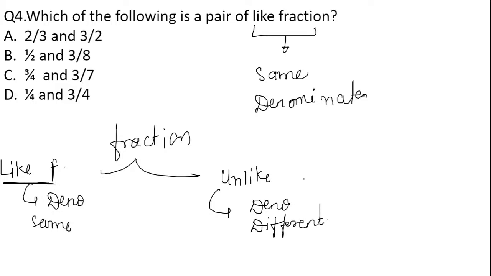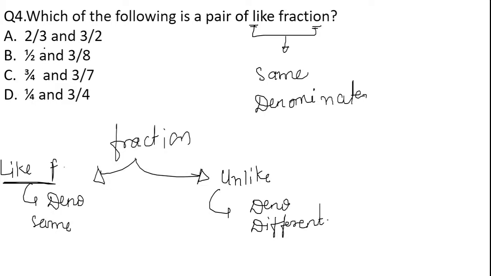Okay, so for each question I'm making you understand the basics of mathematics. Whatever I'm noting on the screen, you should also note in your notebook. So here the denominator should be the same. They have asked which is the pair of like fractions from the given options.